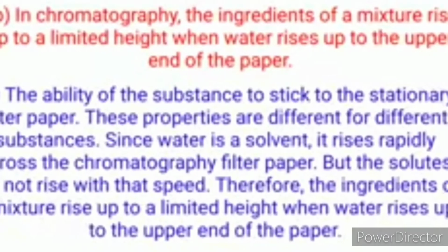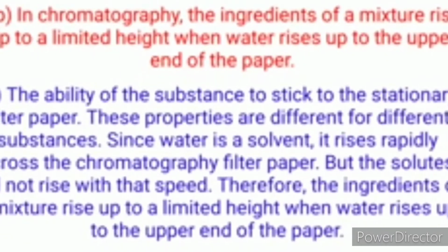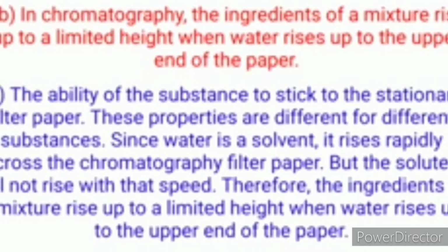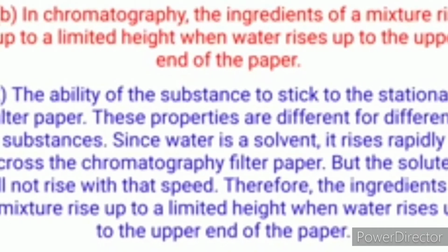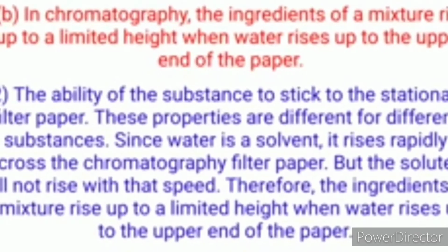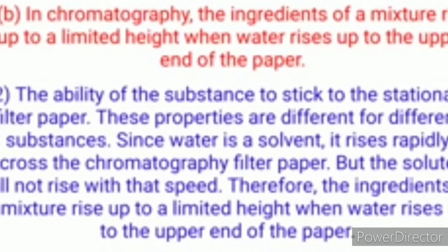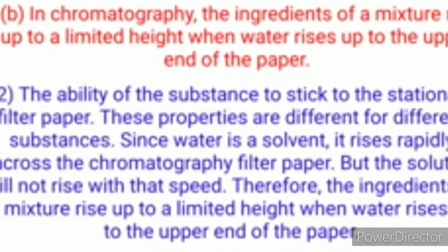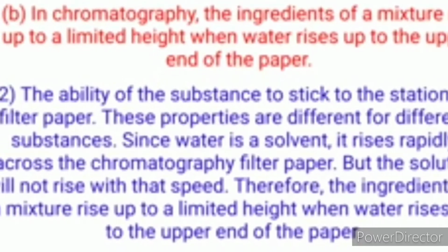Second, the ability of the substance to stick to the stationary paper, the filter paper. These properties are different for different substances. Also, chromatography is used to separate the ingredients of a mixture which have two different properties.